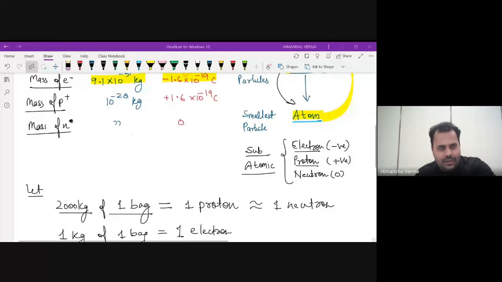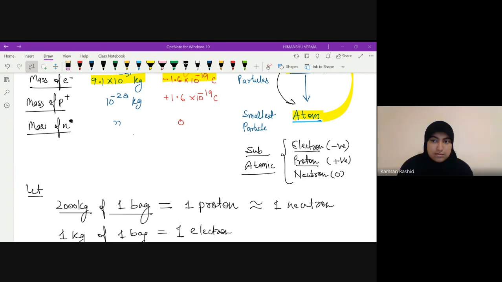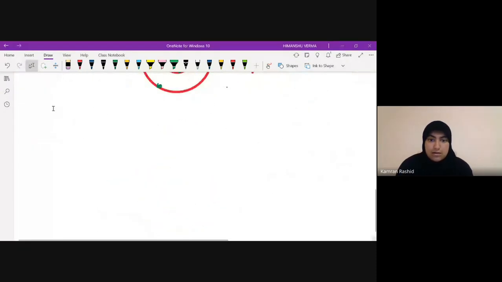If I give you a table where you can compare the mass of these three things, you will understand that electrons and protons differ by almost 1 upon 2000 times. Understood? You understood? Yes. Fine. That's great.